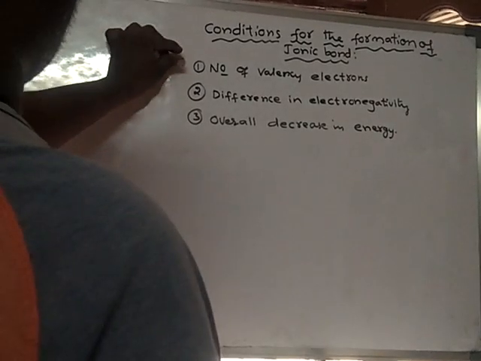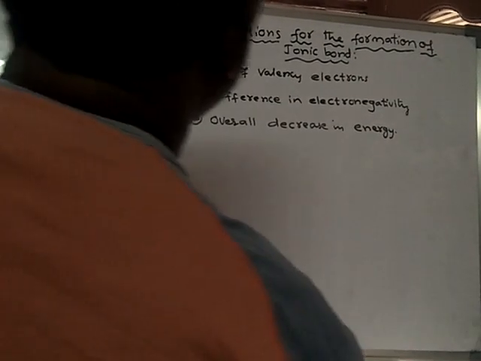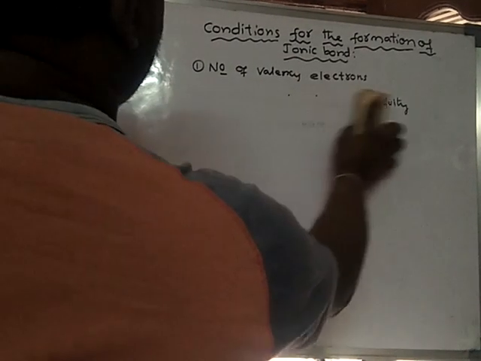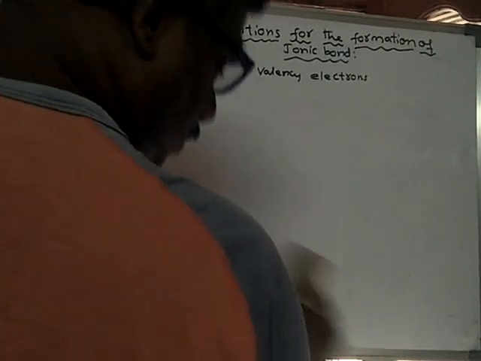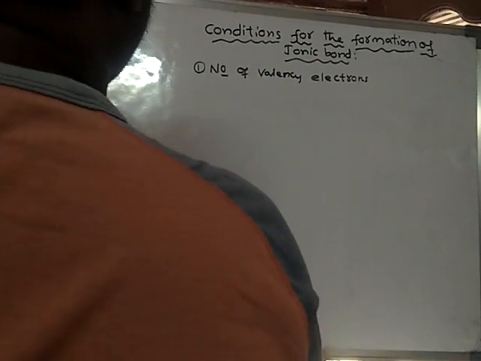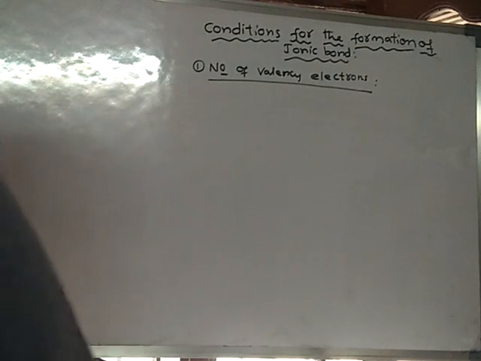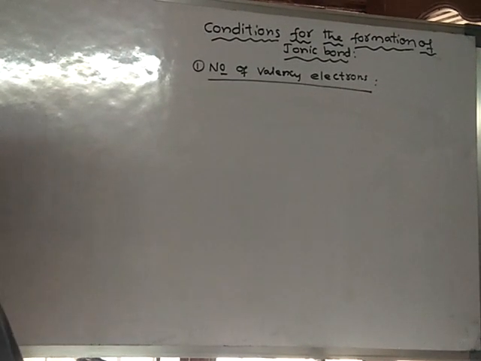So we will learn all these things in depth. First of all, the number of valency electrons. See what type of atoms will participate in ionic bond.